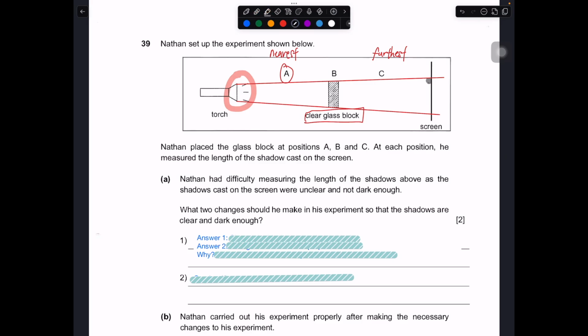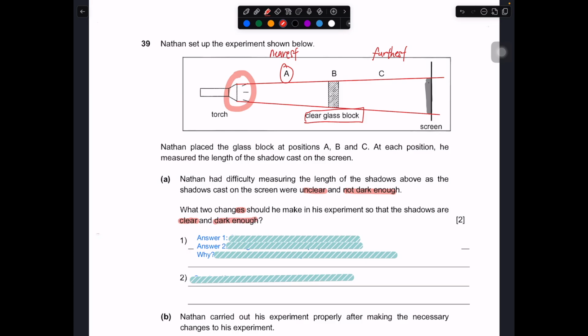This is the story that's being told to us. Okay, so Nathan has difficulty measuring the length of the shadow above as the shadow cast on the screen was unclear, not dark enough. So there's some shadow, but it is very faint, not dark enough. So what are the two changes he should make in this experiment so that the shadow is clear, dark enough?